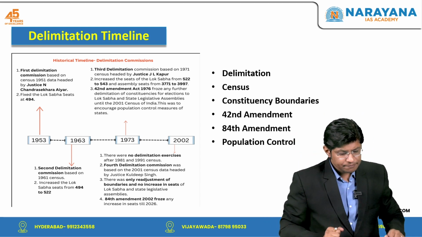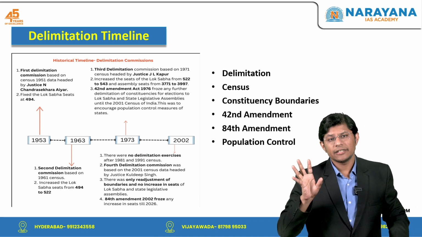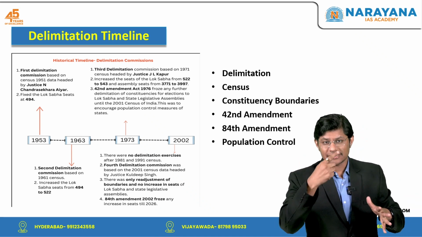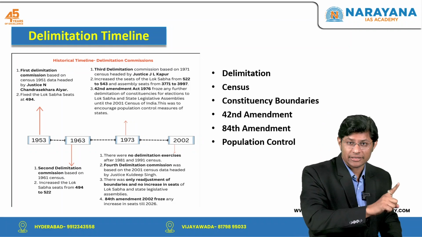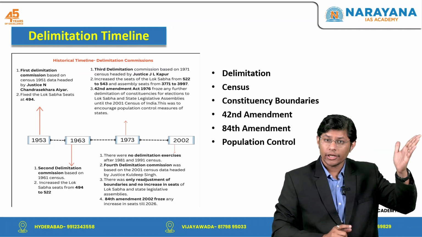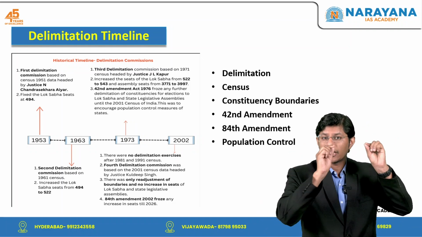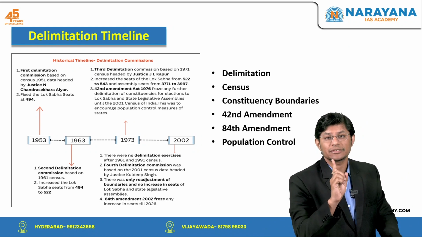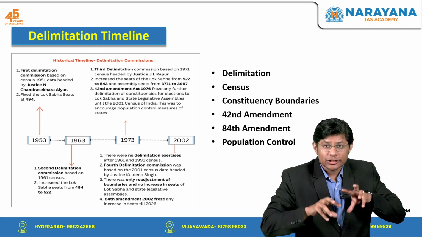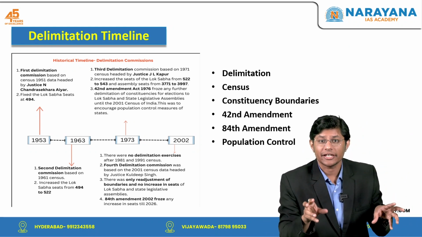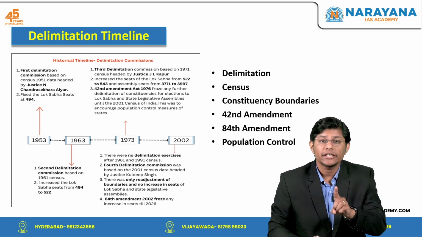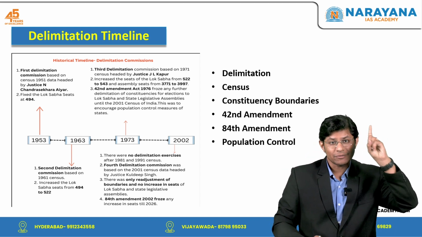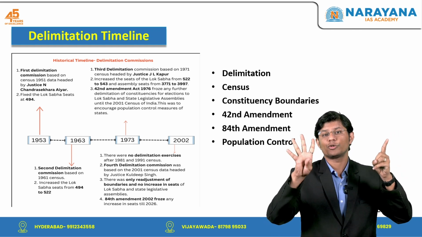So, if you see, although India has conducted the decadal census, that is census after every 10 years, 7 times since independence, that is from 1951 to 2011, we undertook census 7 times. The process of delimitation, that is redrawing of constituency boundaries, has only taken place 4 times. So, 7 times census and delimitation 4 times.